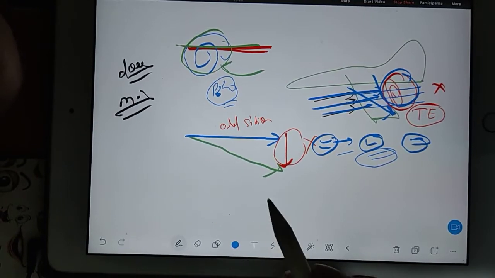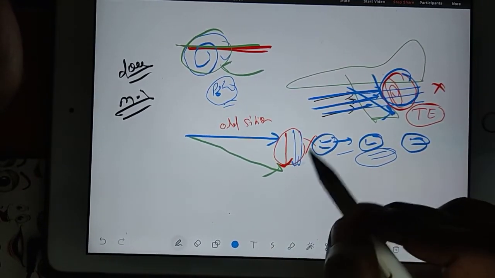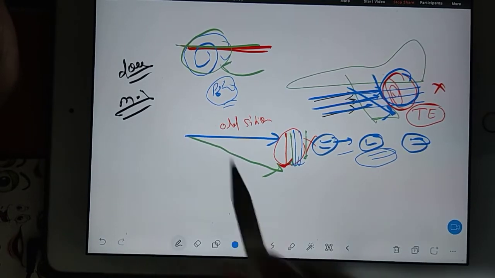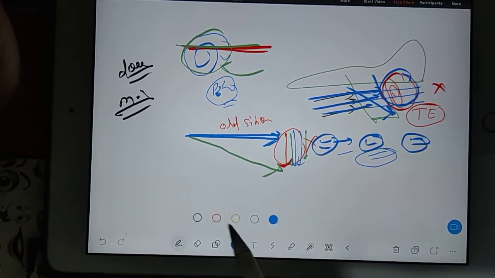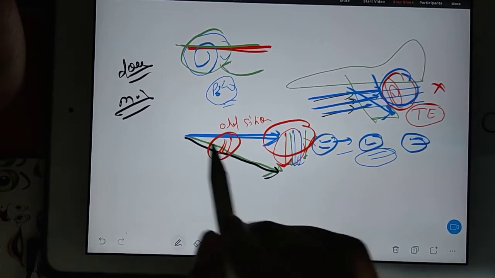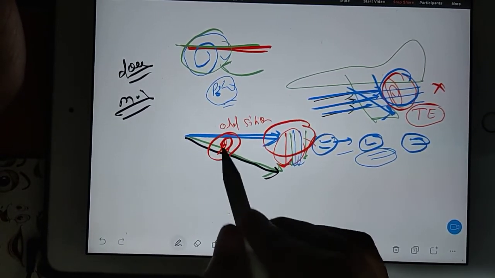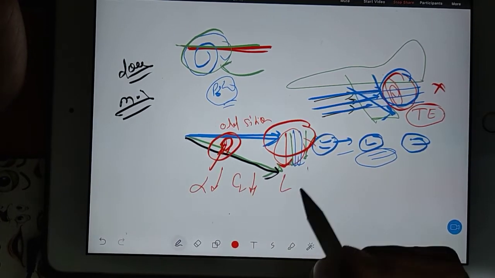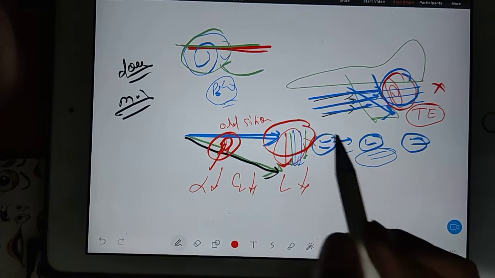Because of this vortex, that air is coming in this direction, and this blue air is your old air. Now both combine and you get a new airflow in this direction. You can see this much angle decreased. The angle of attack is decreasing, so definitely CL will decrease, so definitely lift will decrease. That's all.